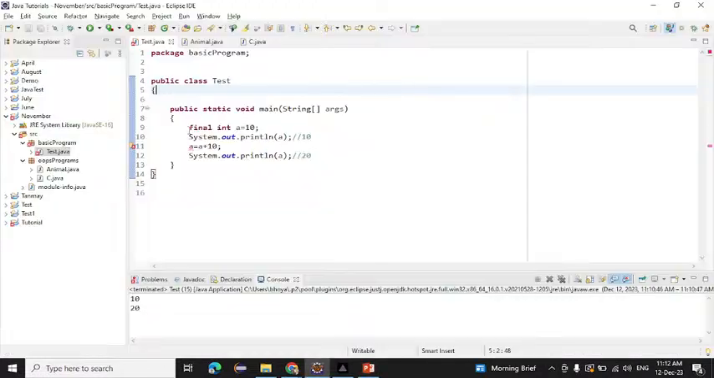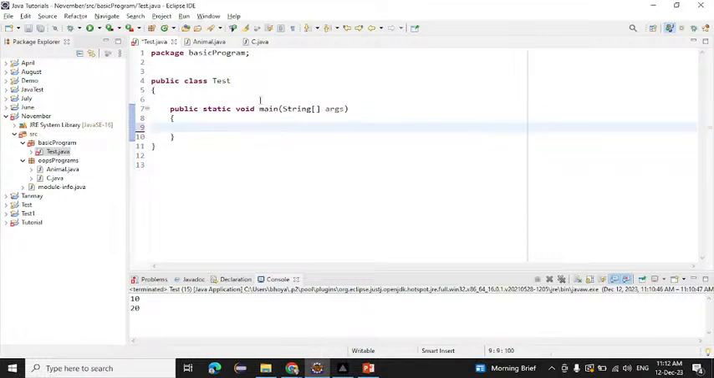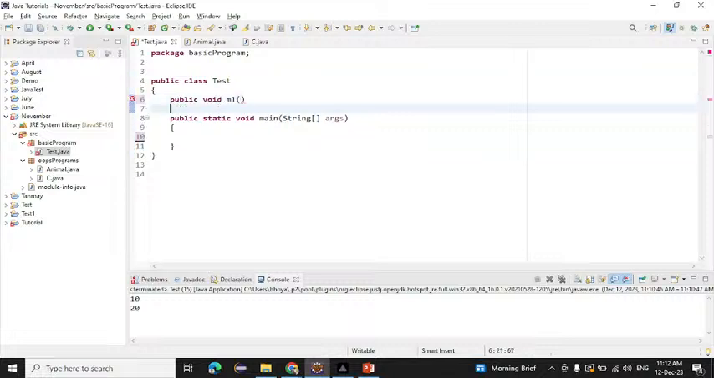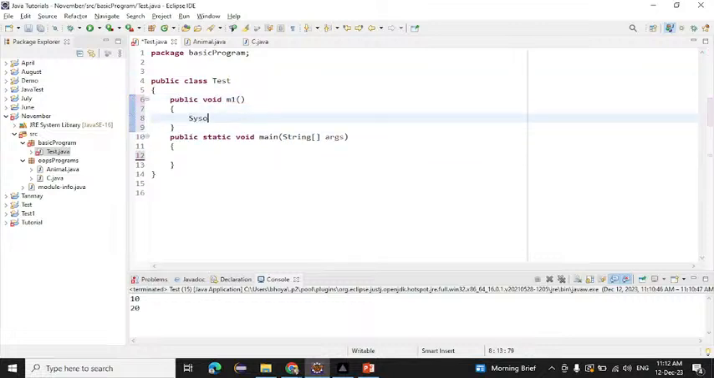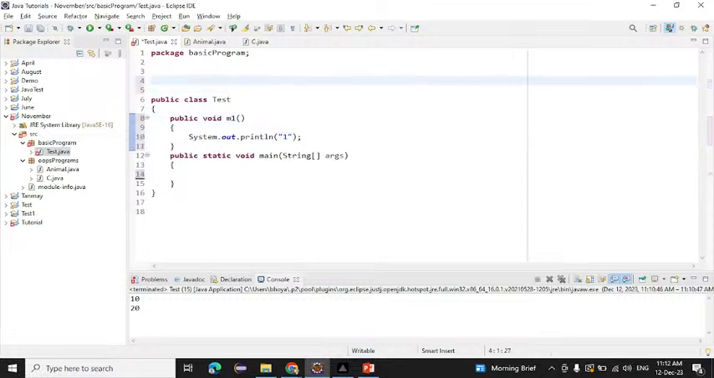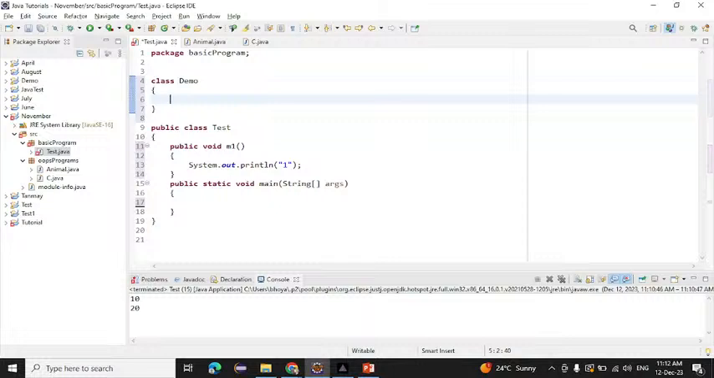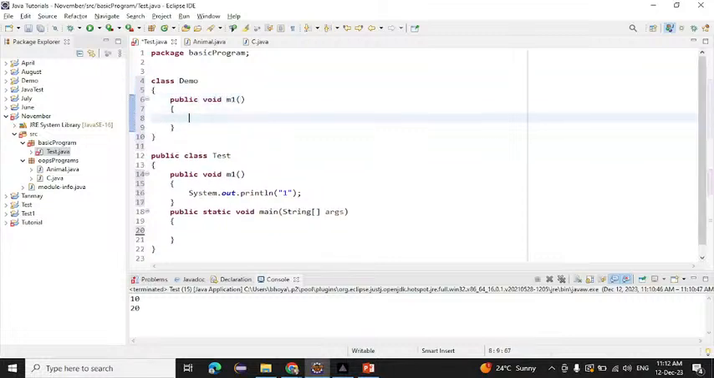Now we will declare the methods here. I will remove these things and declare the method this time. I will write public void number. Here I am writing System.out, and here I am writing one. The same method I will declare here also, in class demo. Same example we will do now. Here also I'm writing public void m1, and System.out, and here I'm writing 2.